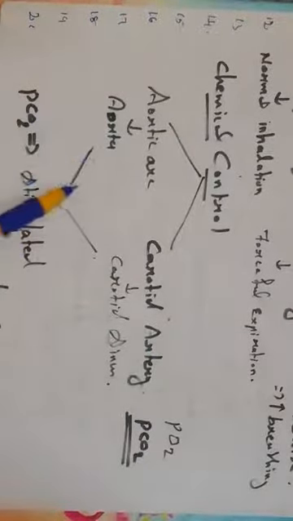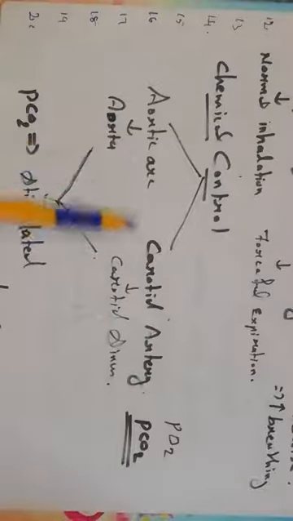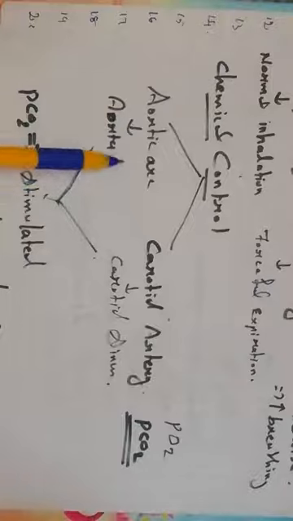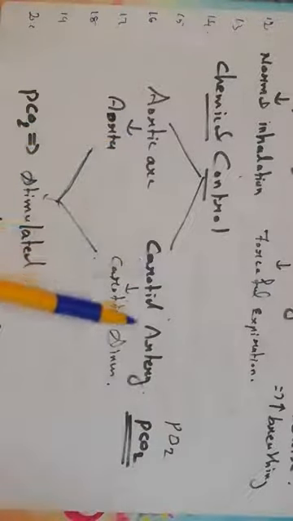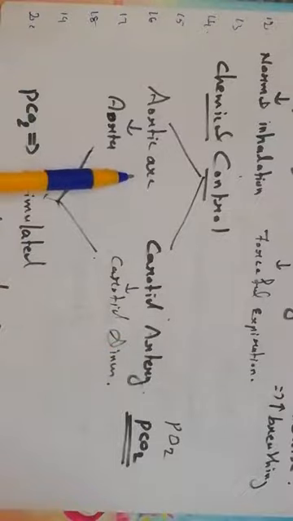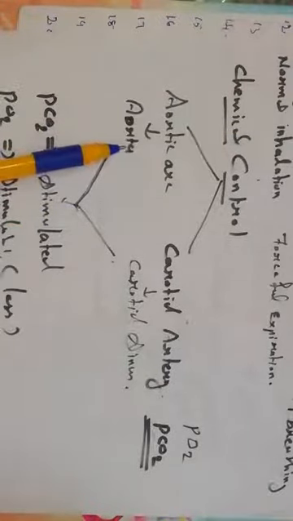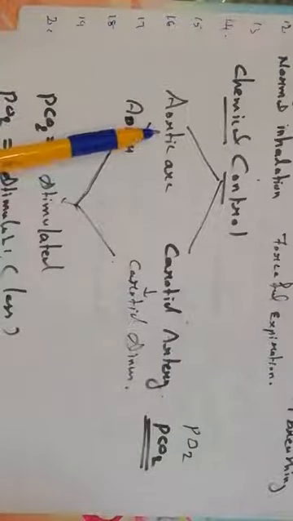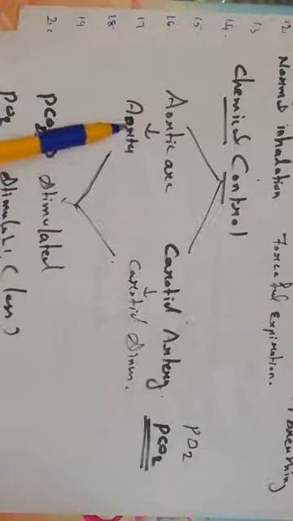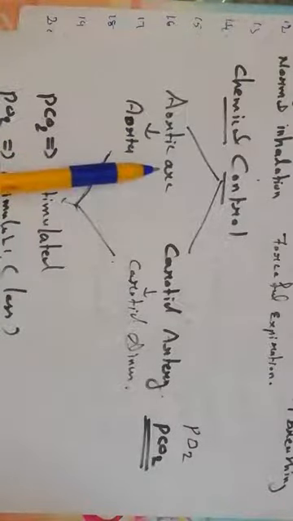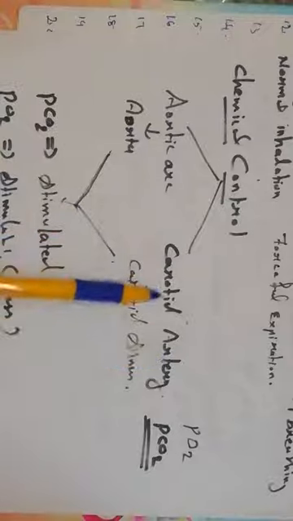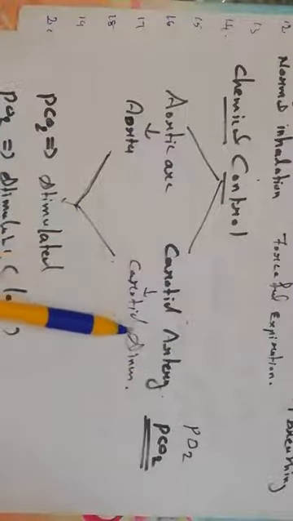So chemical control means there are two regions related to the heart that are responsible for this chemical control. Let us see how it happens. The two regions are the aortic arch as well as the carotid artery. The aortic arch is present at the base of the aorta. Aorta is the largest artery arising from the left ventricle. So at the base of this aorta, the aortic arch is present. The carotid artery is present at the base of the carotid sinus.